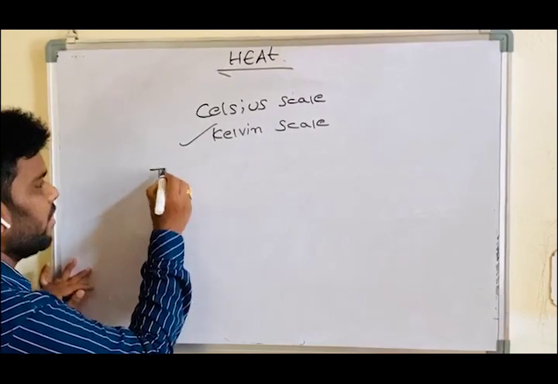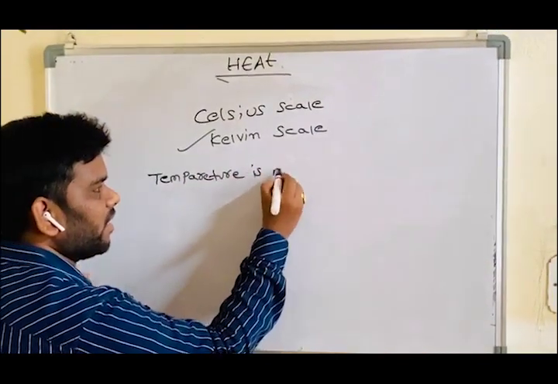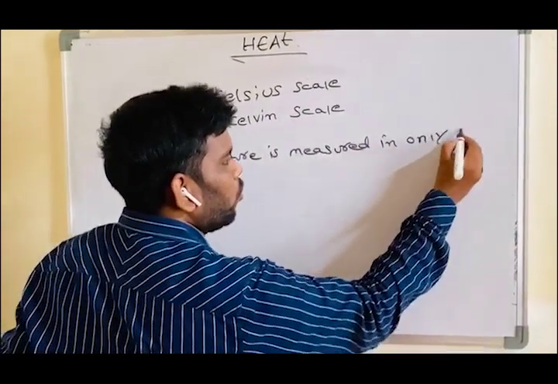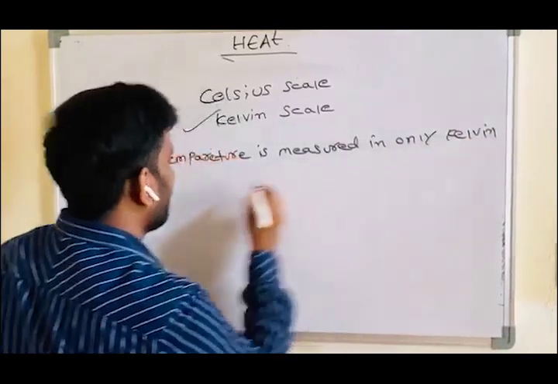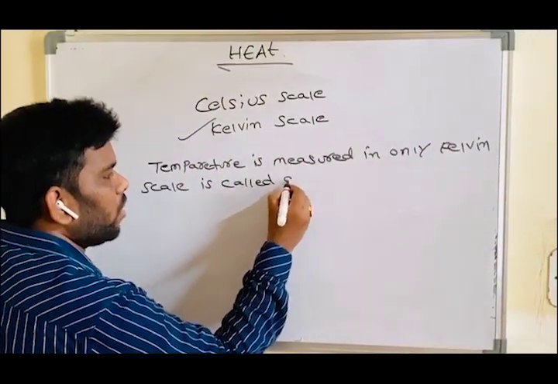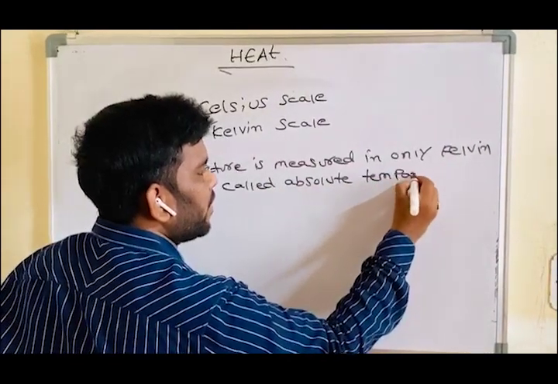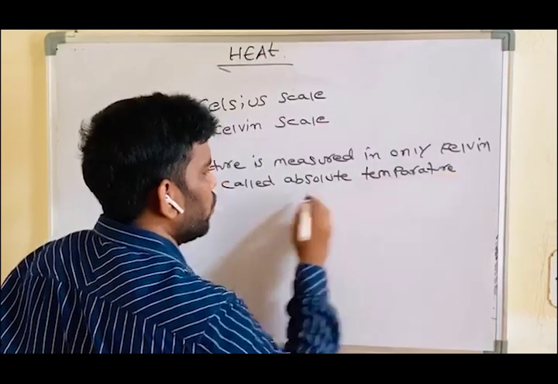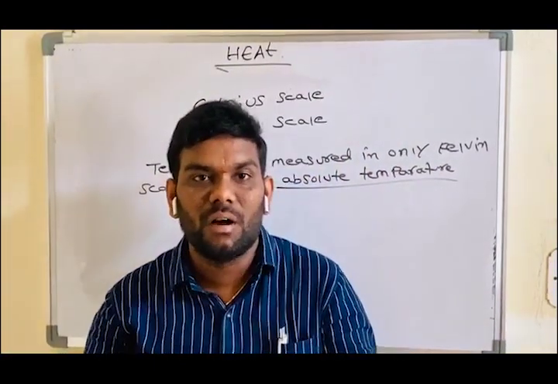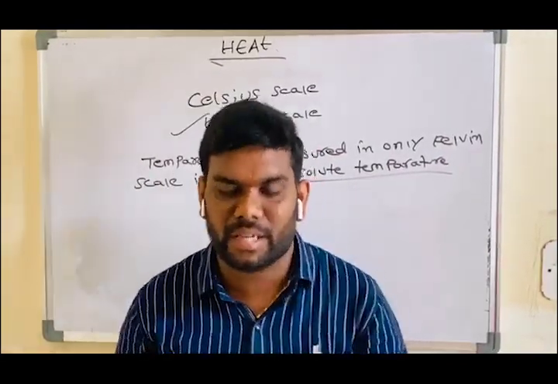What is the definition? Temperature measured only on the Kelvin scale is called absolute temperature. So absolute temperature means temperature measured in the Kelvin scale.